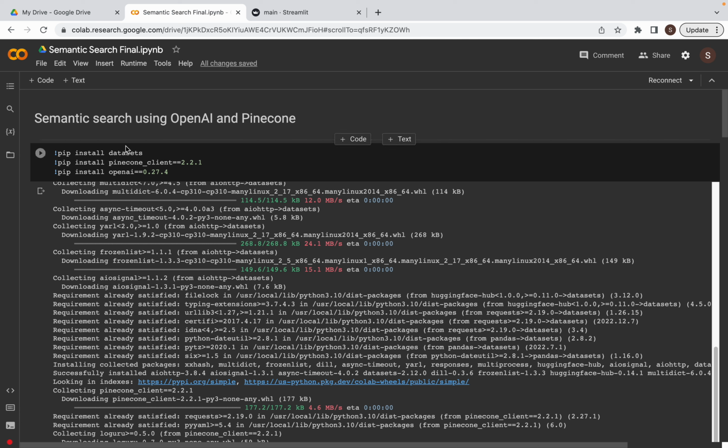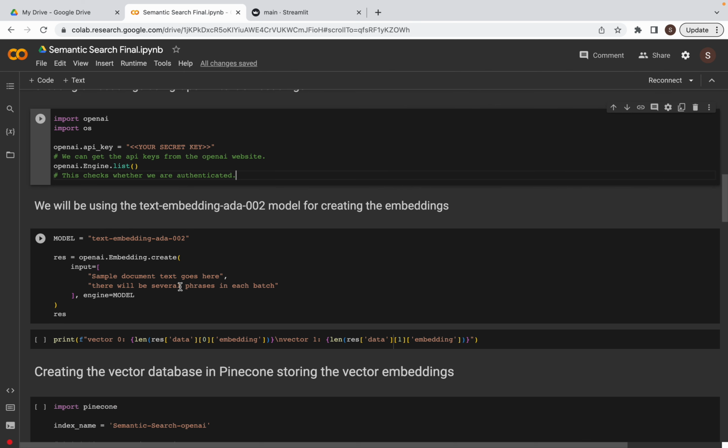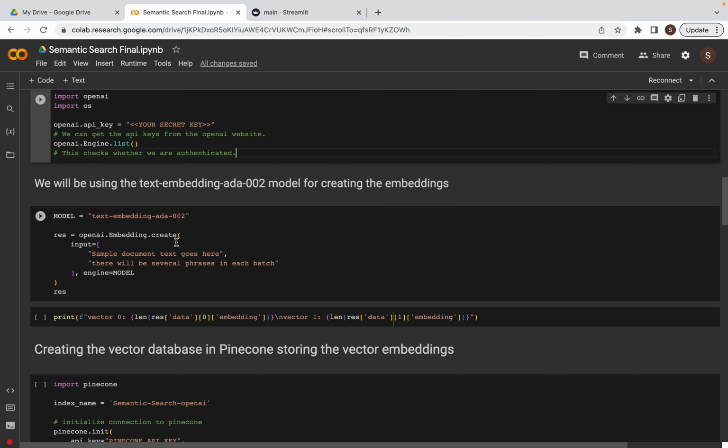So let us install the dependencies. Install the datasets, Pinecone client. I will be using the 2.2.1 version and OpenAI version 0.27.4. Now for using the text embeddings models, we will be importing OpenAI and use the OpenAI API key. This OpenAI.engine.list will check whether we are authenticated or not. We are using the text embedding ADA002 model for creating the embeddings.